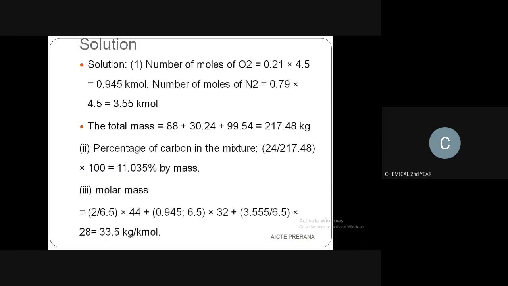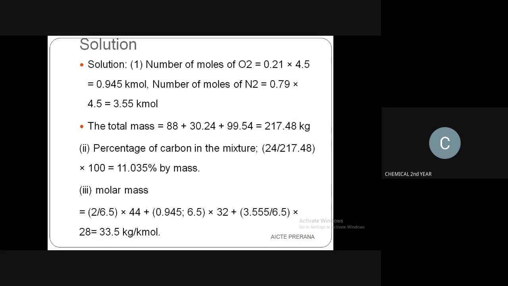The molar mass unit is kg per kilomole, so you have to convert it with the help of unit conversion. You divide each mole, that means carbon dioxide, oxygen and nitrogen, by 6.5 and multiply by each molecular weight. So 2 kilomole is carbon dioxide: 2 divided by 6.5 times 44, the molecular weight of carbon dioxide.